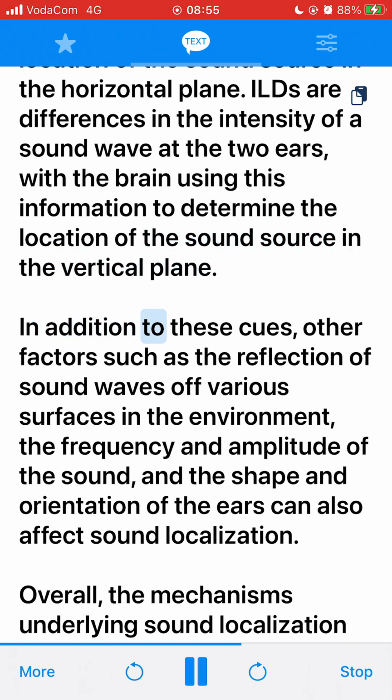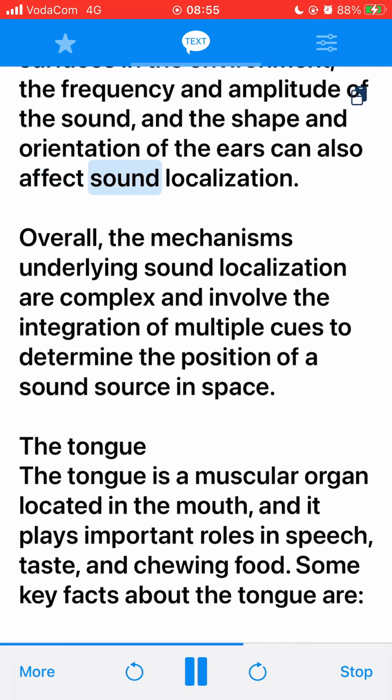In addition to these cues, other factors such as the reflection of sound waves off various surfaces in the environment, the frequency and amplitude of the sound, and the shape and orientation of the ears can also affect sound localization. Overall, the mechanisms underlying sound localization are complex and involve the integration of multiple cues to determine the position of a sound source in space.